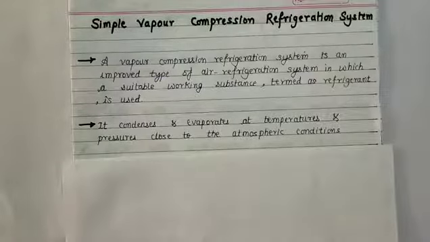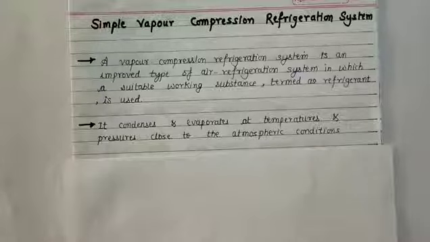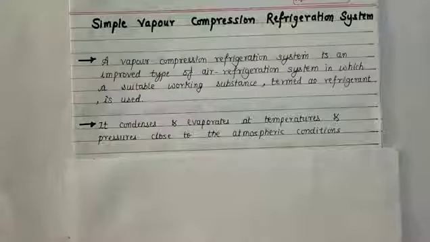This refrigerant condenses and evaporates at a temperature and pressure close to the atmospheric conditions. So the refrigerant is going to condense, that is vapor refrigerant will get converted to liquid refrigerant, and it is going to evaporate, that is liquid refrigerant is going to be converted into vapor refrigerant, at temperature and pressure close to the atmospheric conditions.